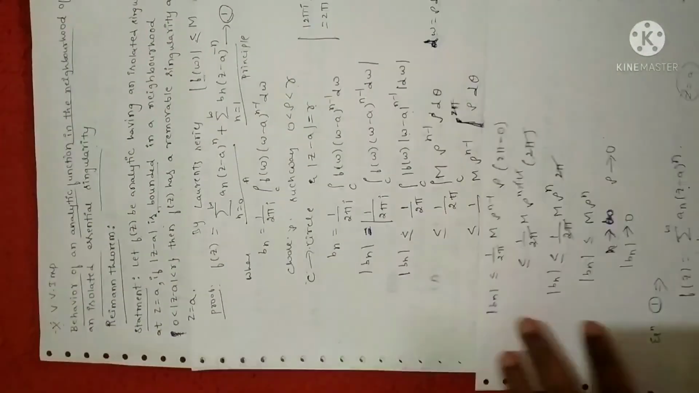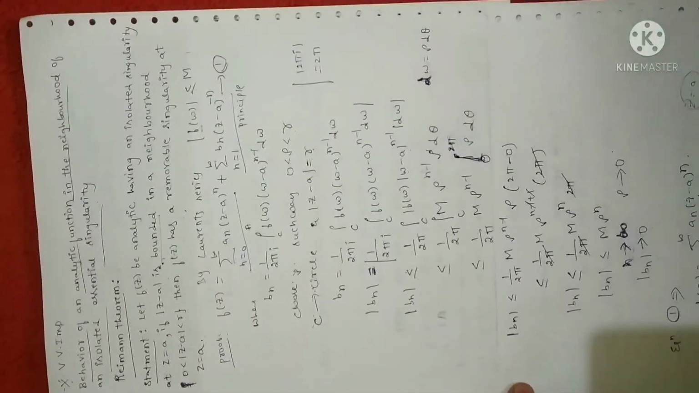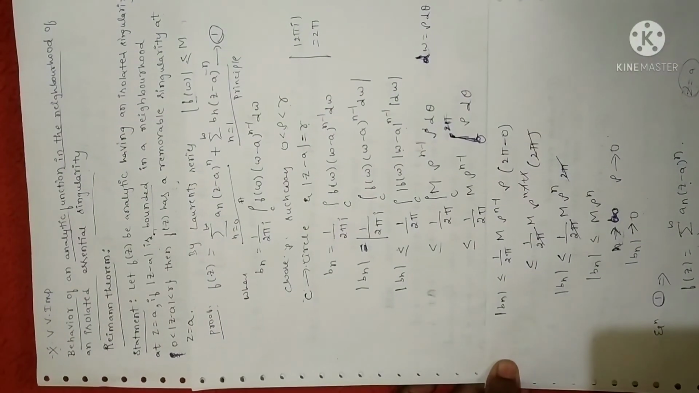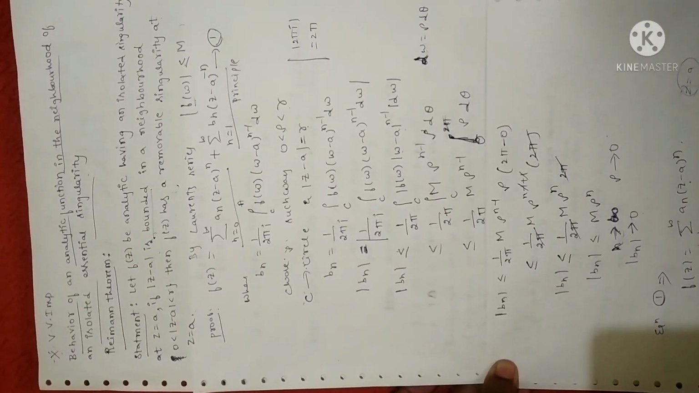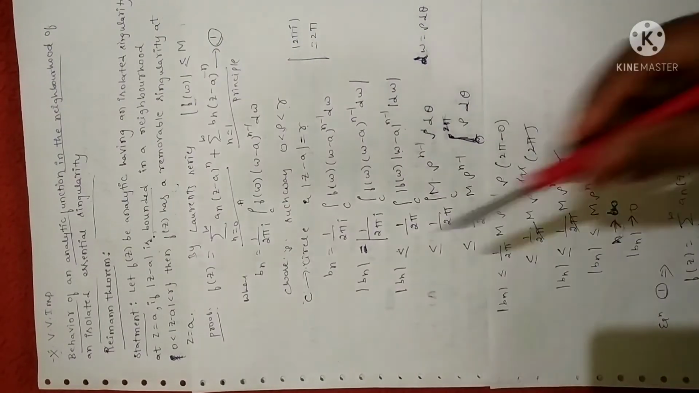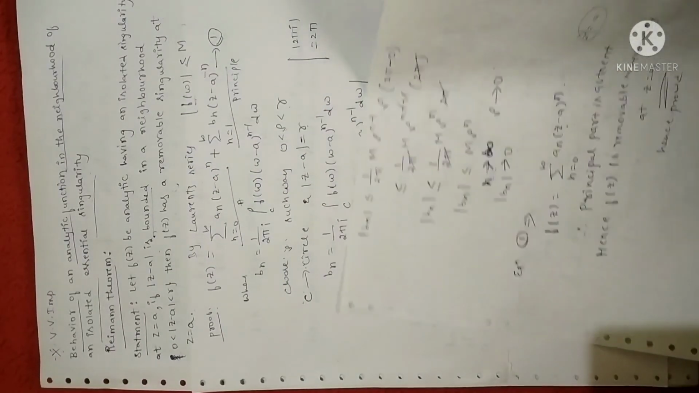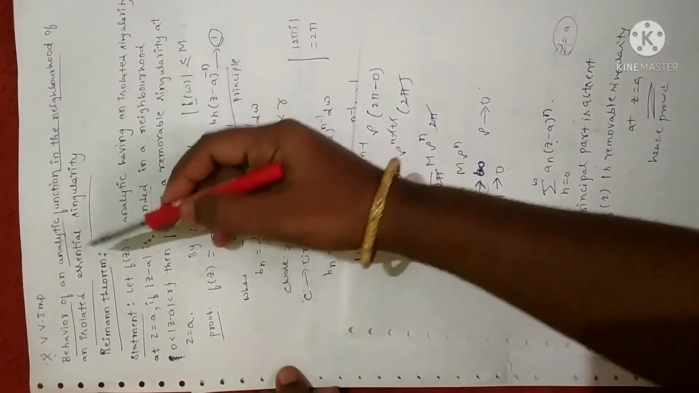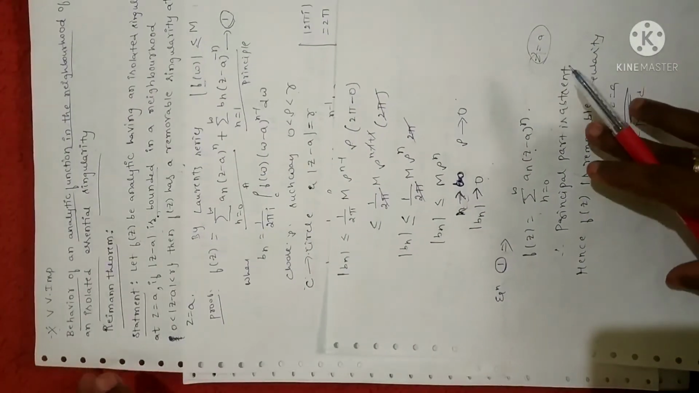Hence proved, and that is what we needed to prove: that f of z has a removable singularity at z is equal to a. So this is the required proof, and it is a very important theorem. Please practice the same. Questions on singularity are asked in so many years, and only this theorem statement is asked, so you have to practice this theorem. It gives the behavior of an analytic function in the neighborhood of an isolated singularity. Hope it is clear.